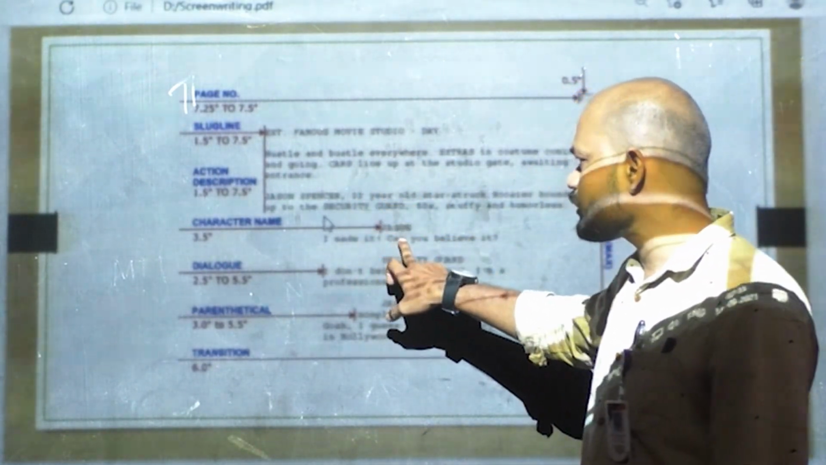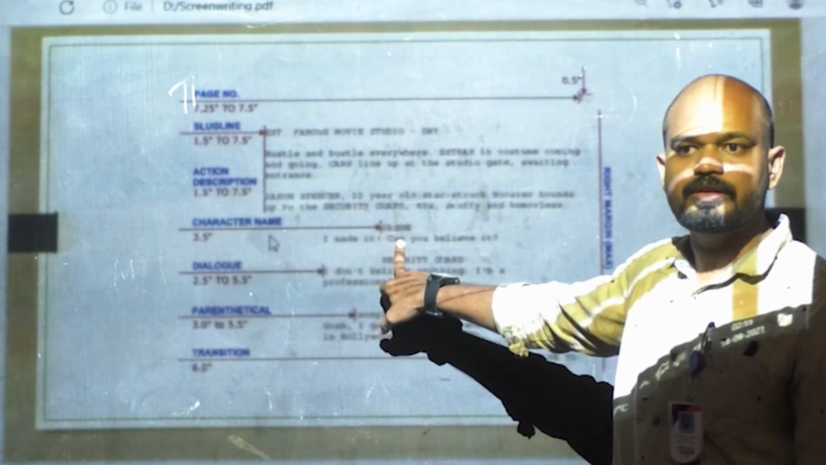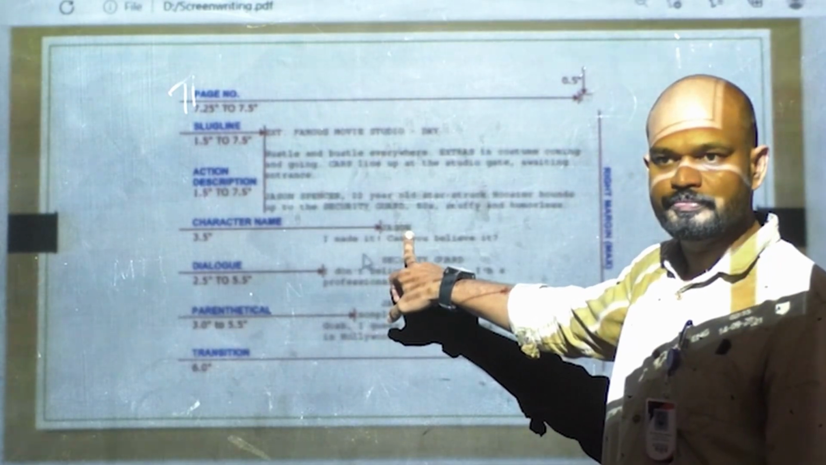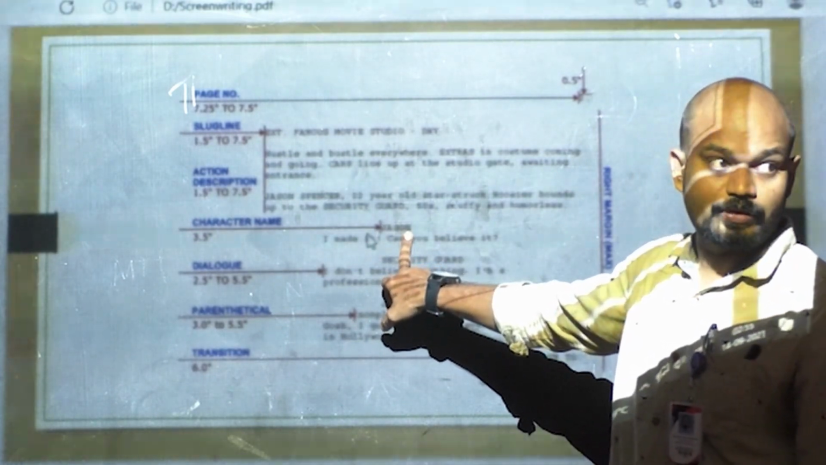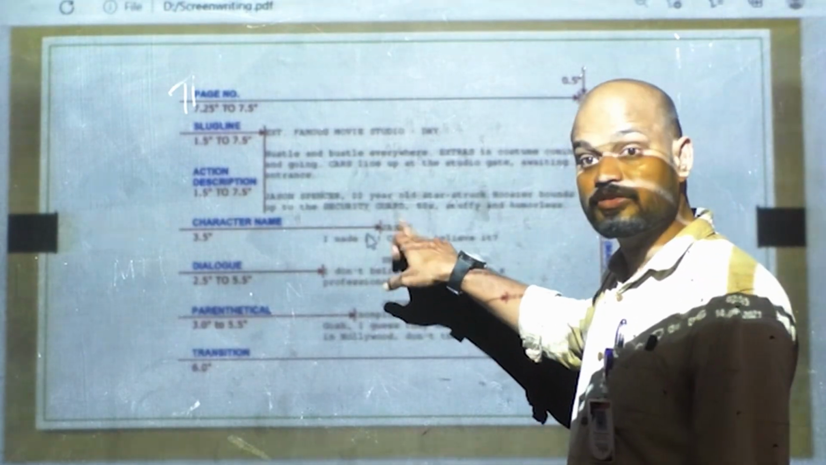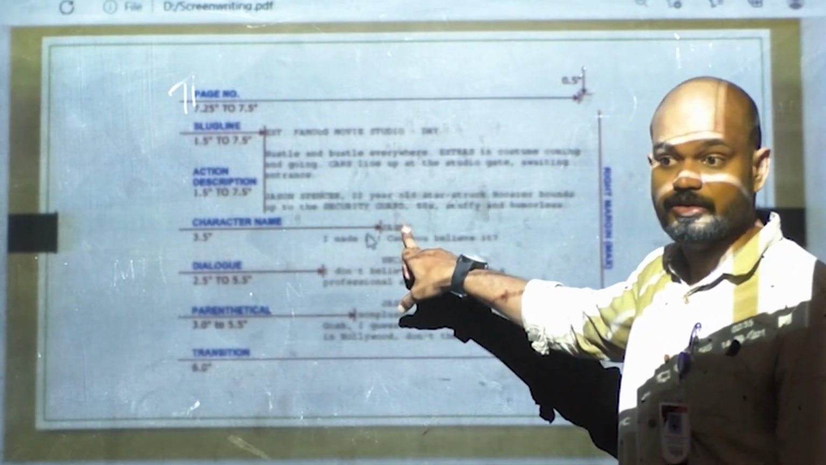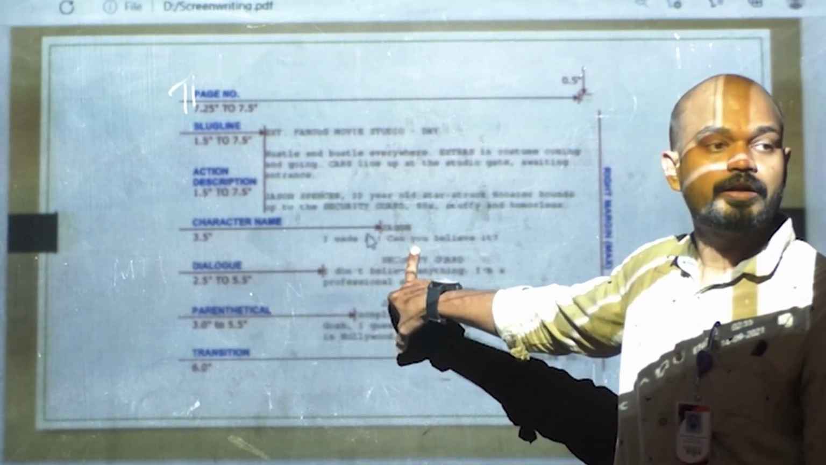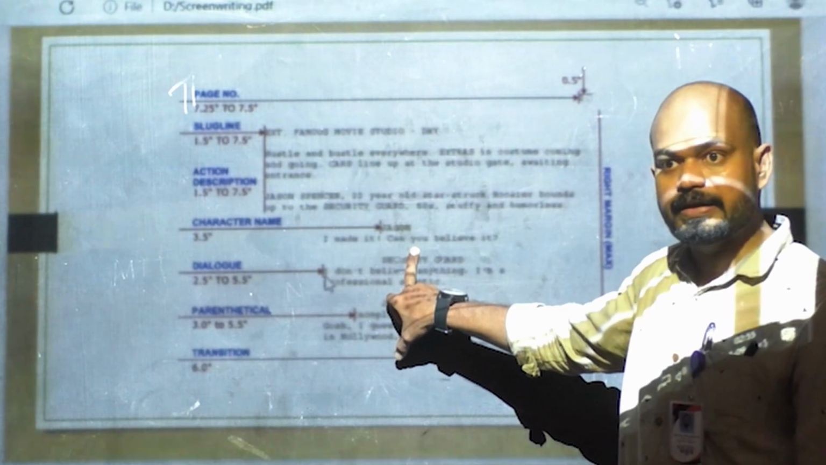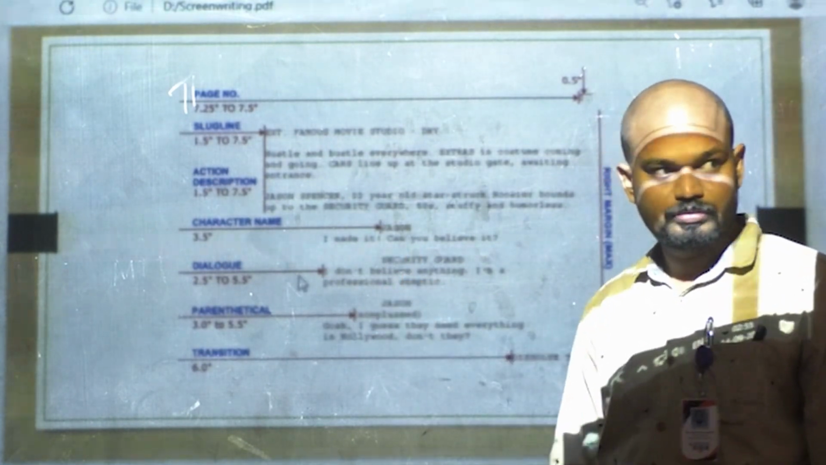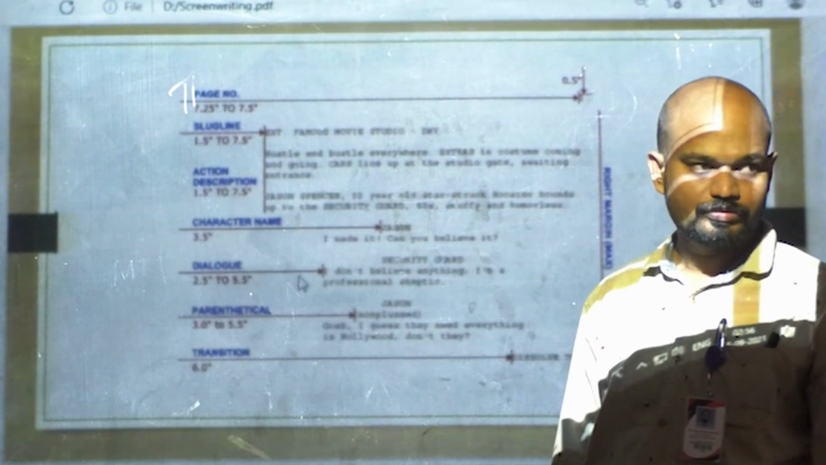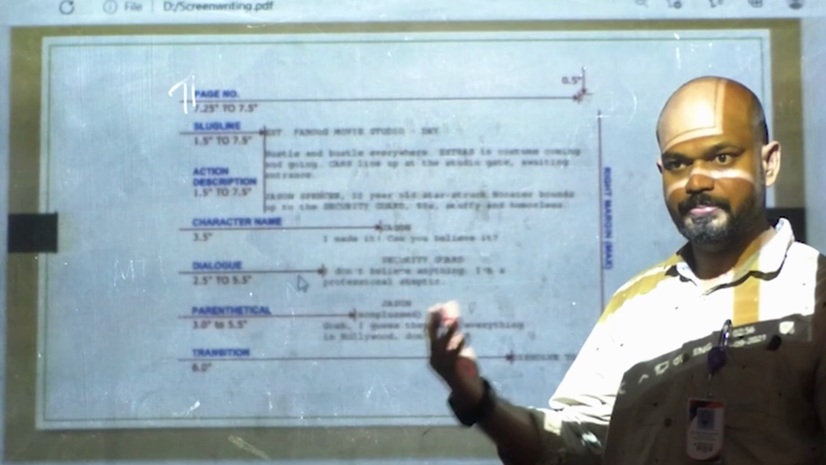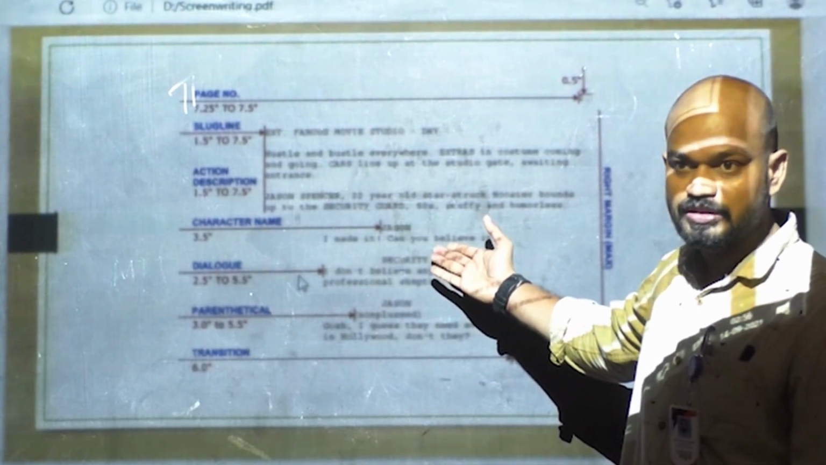We have to write the character's name in the center of the area. This is the single page format. While we write in single page format, the character name is introduced in the center portion. Then, below that, we write the dialogue. What is dialogue? Dialogue means the expression of the actor.